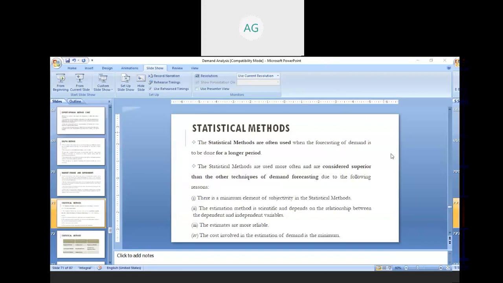So all of you understand it? Just write in the chat box. And in the next class, we are going to study the supply analysis. As this unit is divided into two parts, demand analysis and supply analysis, today we conclude the demand analysis, and in the next class we are going to study the supply analysis.